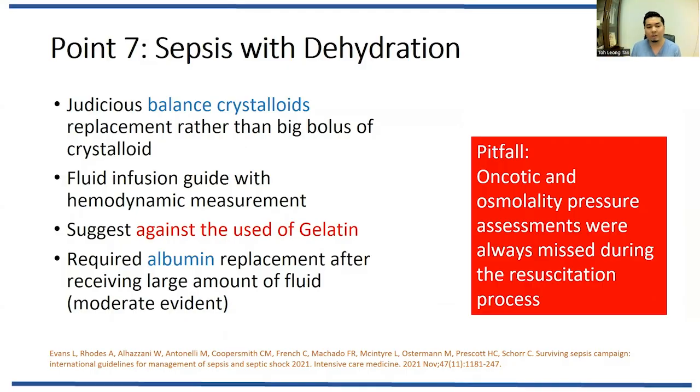You can use ultrasound. There are a lot of gadgets or machines that can help us monitor and guide our fluid infusion. But the SSC has suggested against the use of gelatin over crystalloid when resuscitating a patient with sepsis. And when a large bolus of fluid replacement is required, the patient needs albumin replacement. Important. The pitfall here is that when we give fluid, especially crystalloid, the patient's oncotic pressure will start to drop. Osmolarity pressure will be lower. So we need to assess the oncotic or osmolarity pressure.